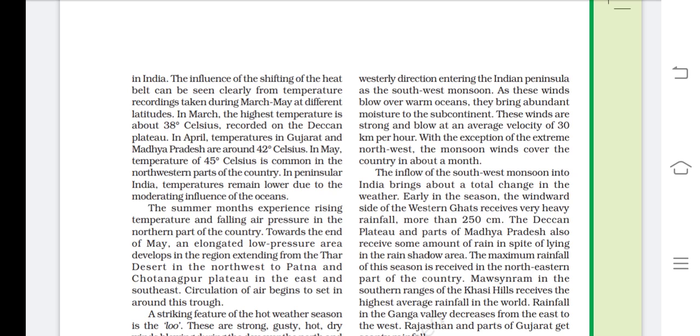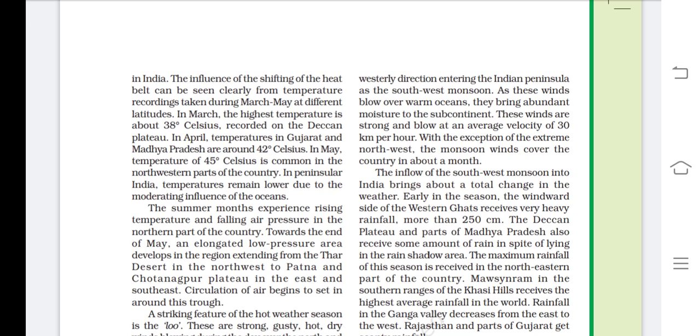The inflow of the southwest monsoon into India brings about a total change in the weather. Early in the season, the windward side of the Western Ghats receives very heavy rainfall, more than 250 centimeters. The Deccan Plateau and parts of Madhya Pradesh also receive some amount of rain in spite of lying in the rain shadow.